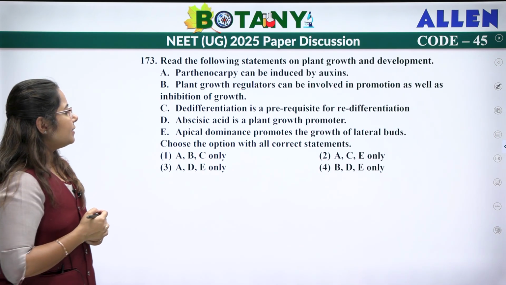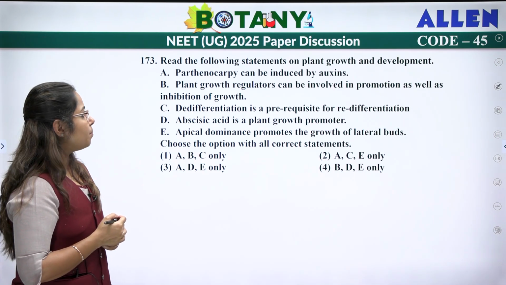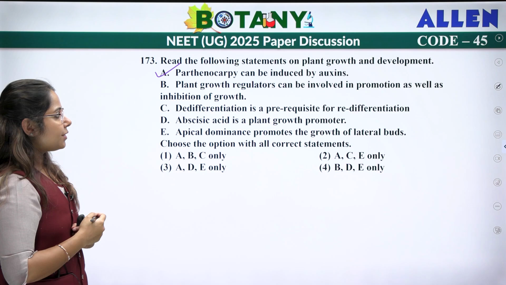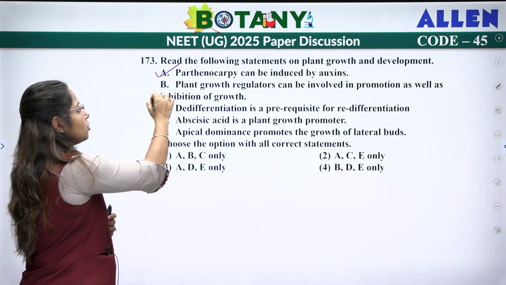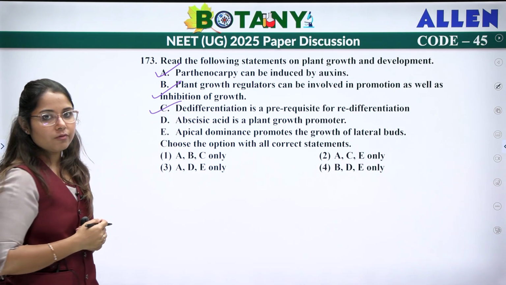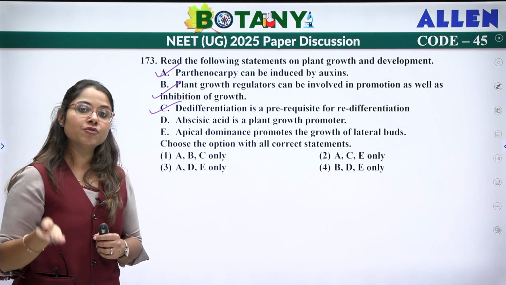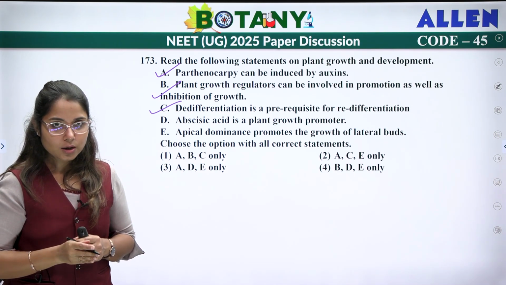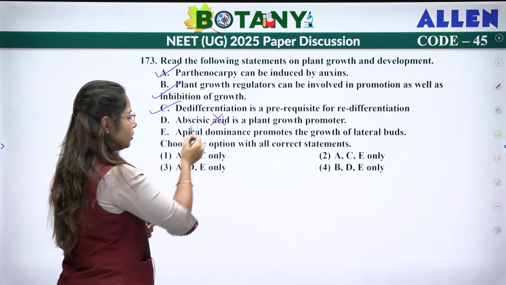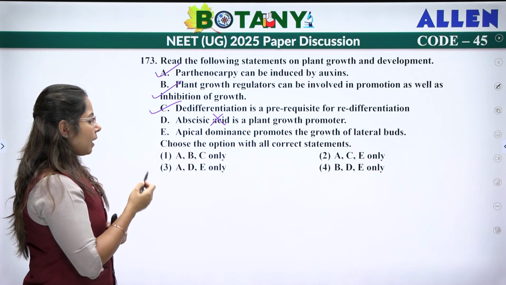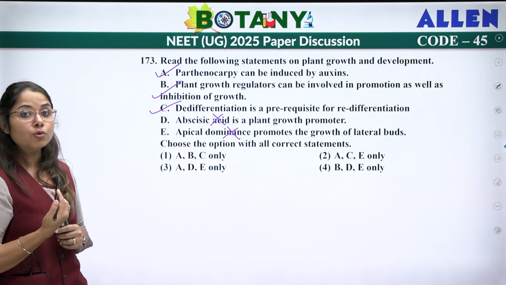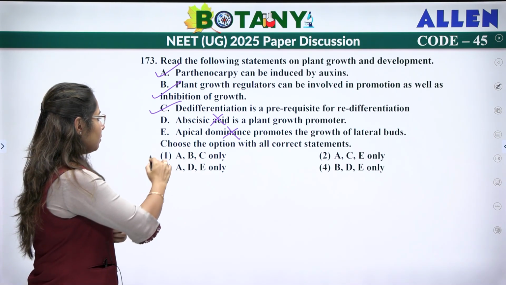Next. Read the following statements on plant growth and development. Parthenocarpy can be induced by auxin, which is correct. Plant growth regulators can be involved in promotion as well as inhibition of growth, which is correct. De-differentiation is a prerequisite for redifferentiation. Yes, first you have differentiation, then de-differentiation, and then redifferentiation. So first de-differentiation has to occur, then only redifferentiation can take place. Abscisic acid is a plant growth promoter? No, it inhibits growth. Apical dominance promotes the growth of lateral buds? No, it inhibits the growth of lateral buds. It promotes the growth of the apical bud. So the answer will be A, B, C.